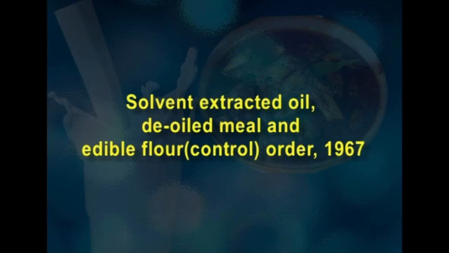The next order is the Solvent Extracted Oil, De-oiled Meal and Edible Flour Control Order. This was enforced in 1967. So, this order covers the edible oils we are using and how they are produced or manufactured. Usually oils are extracted from oil seeds or nuts.